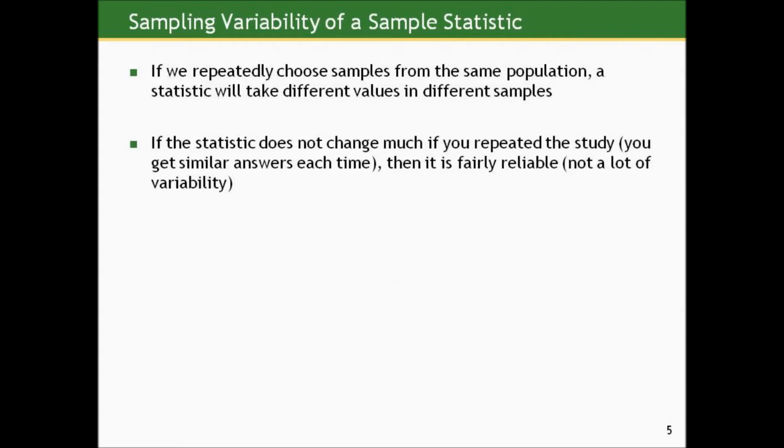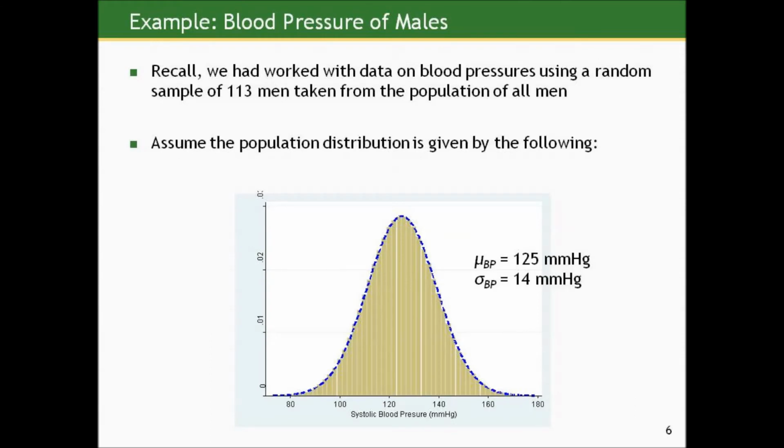So if the statistic does not change much if you repeated the study over and over again in that manner, you get similar answers each of the time, then it's fairly reliable. There's not a lot of variability from the sampling process. Conversely, if it does change value a lot across repeated samples, then there's a lot of variability in the sampling process. Let's just look at what I mean visually.